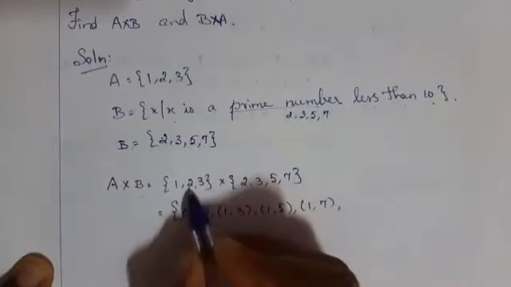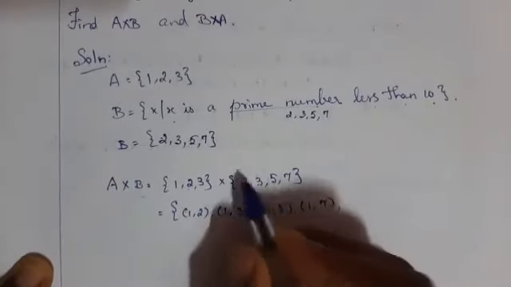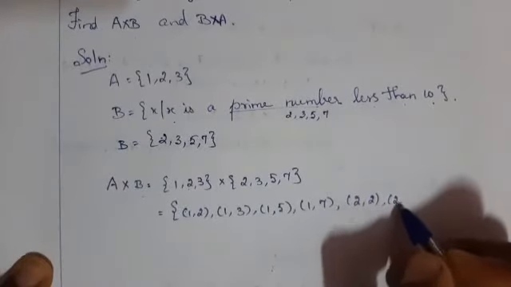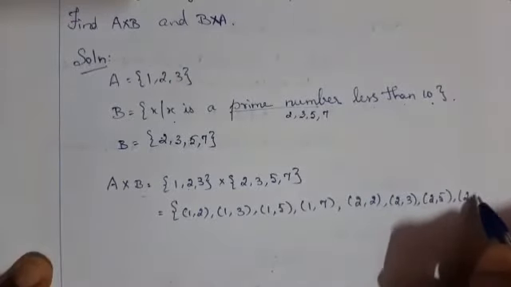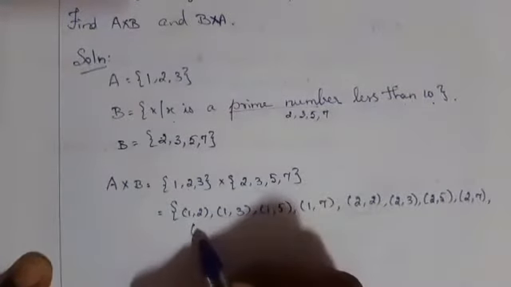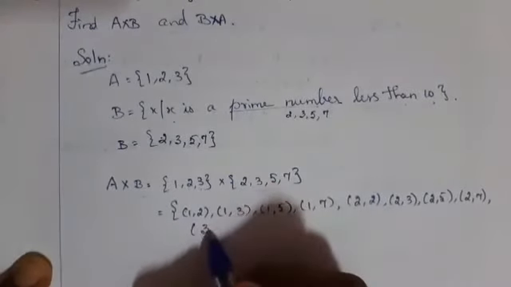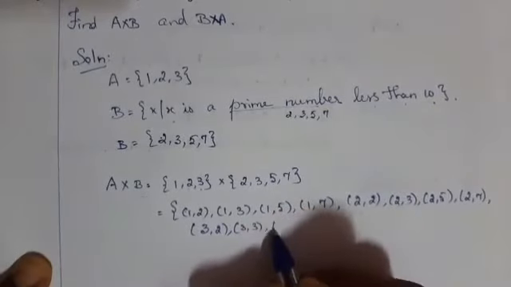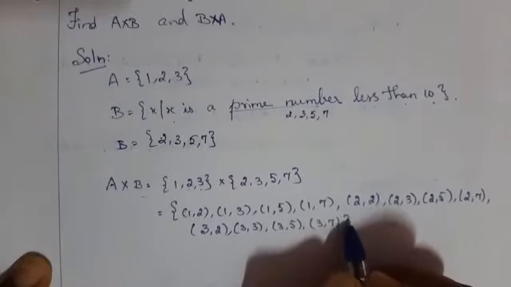Like that, take the second element and combine with the elements which are present in B. That is (2, 2), then (2, 3), (2, 5), (2, 7). The third element in A, that is (3, 2), (3, 3), (3, 5), (3, 7).